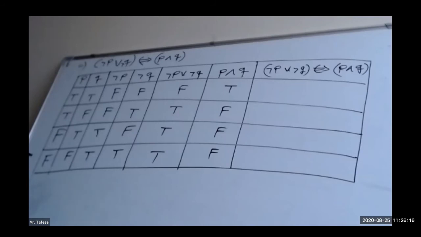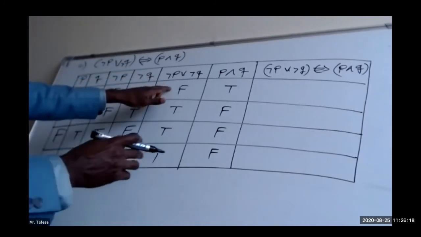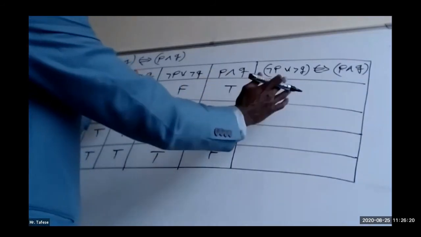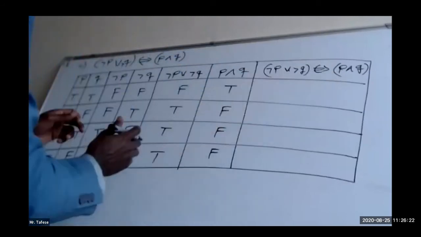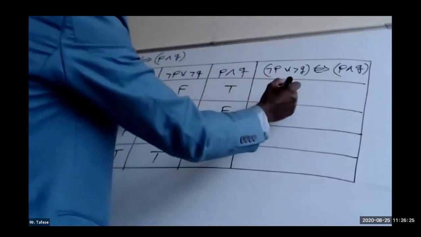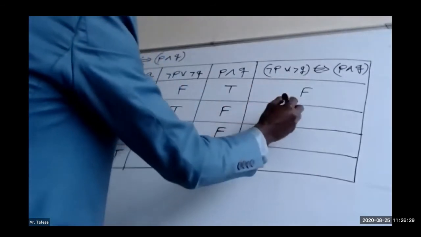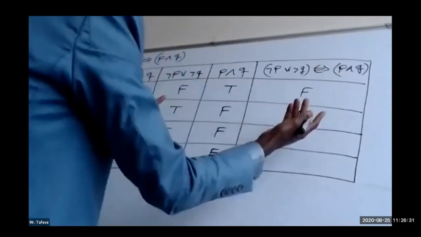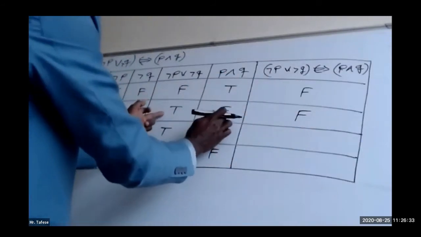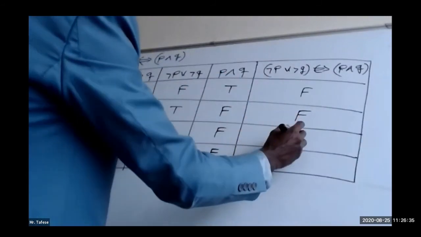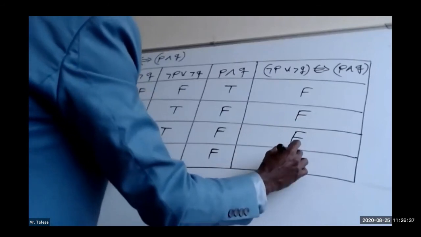Now, the fifth and the sixth columns are connected by implication. False implies true: since they are not identical, it will be false. In the case of biconditional-style comparison, if they are not similar, it will be false. All are false.